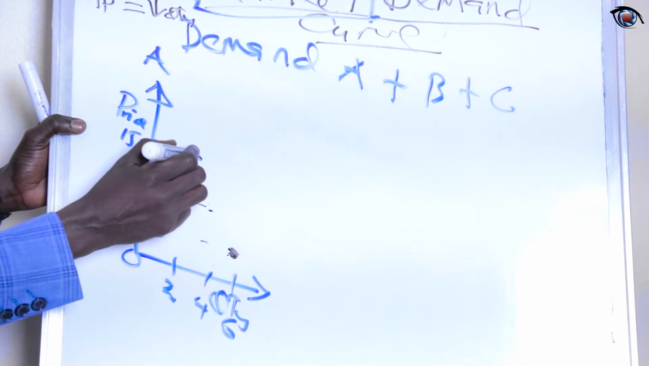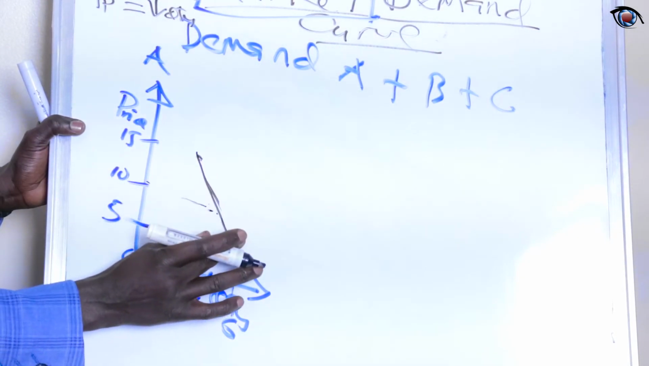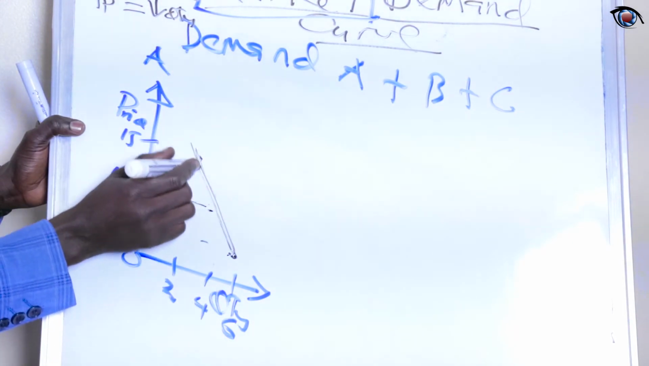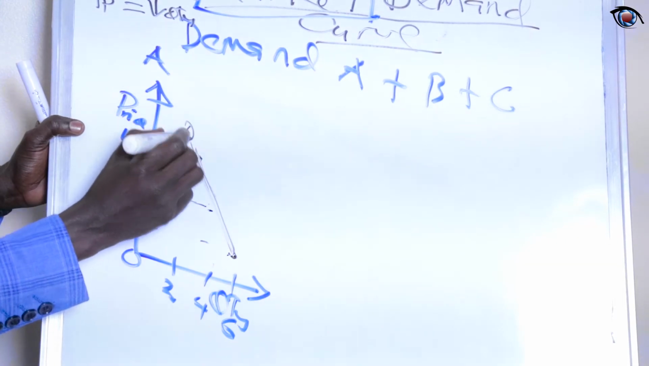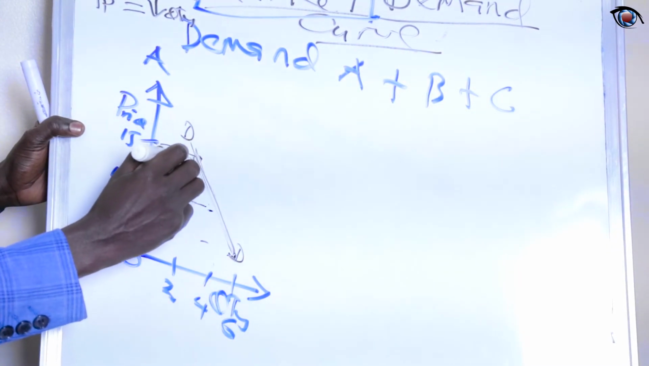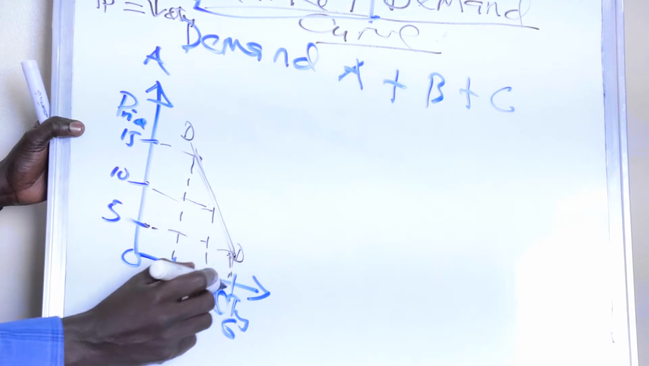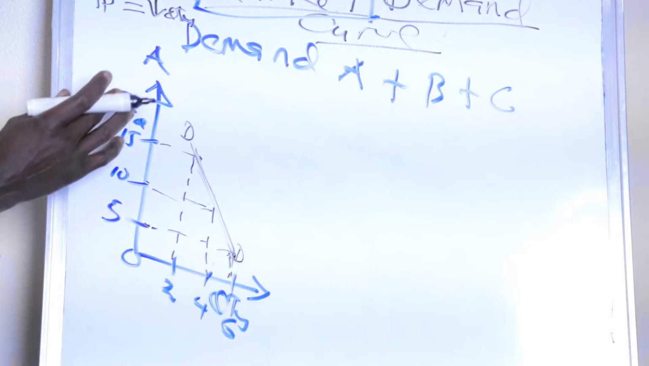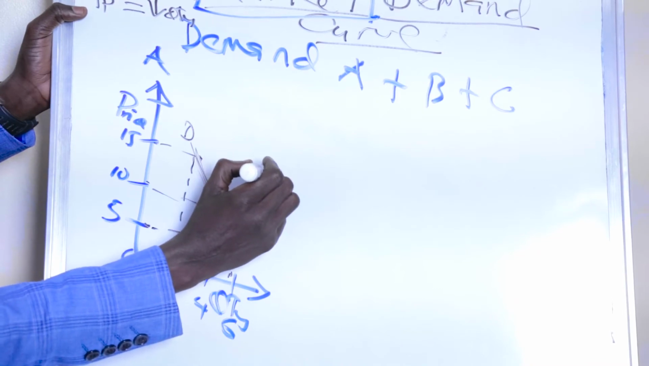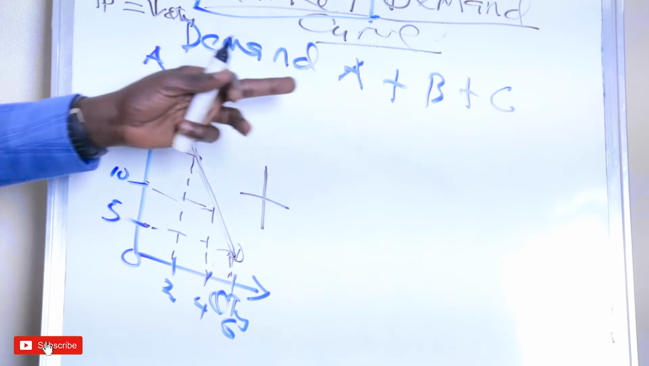So if you join these dots, you will realize that if I had used a clear graph, my line would be so straight, here we have demand. This is how we draw the demand curve for consumer A. We are going to add this one with the demand curve for consumer B.